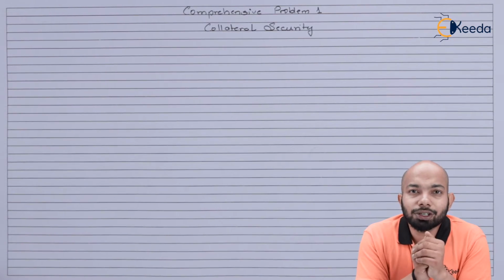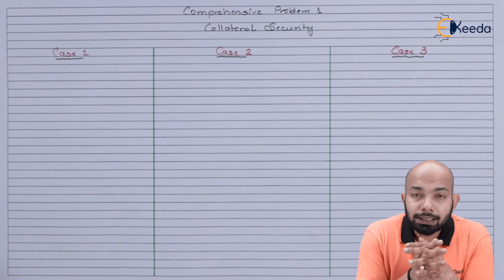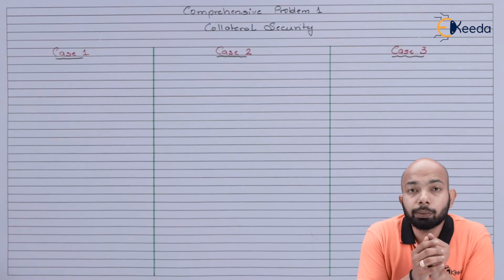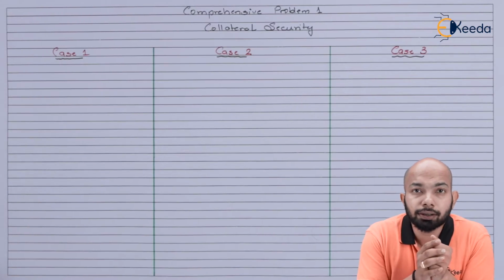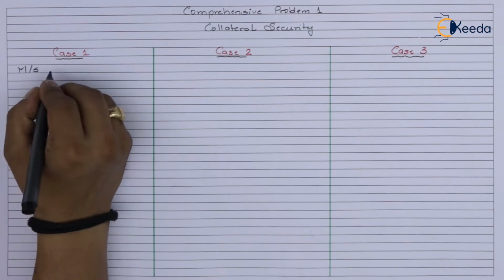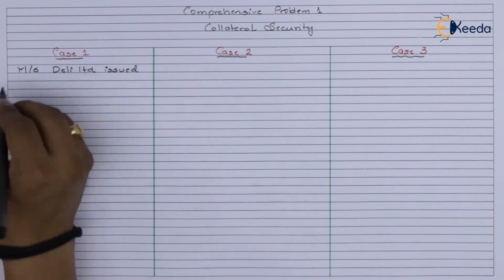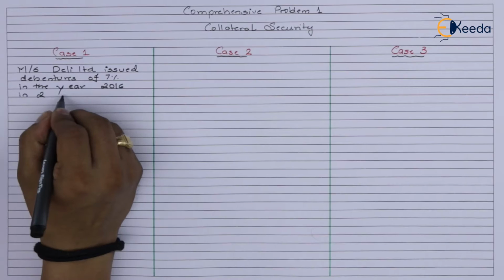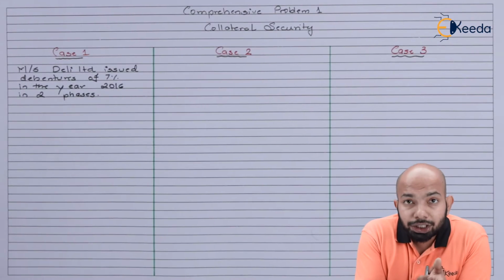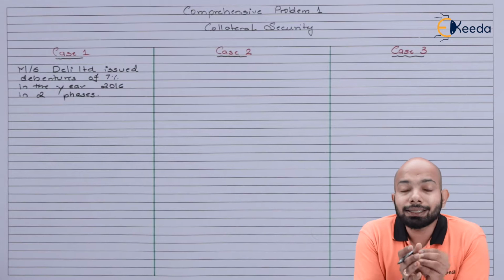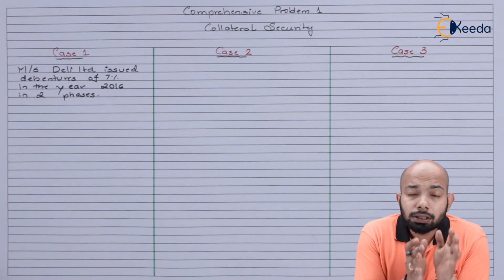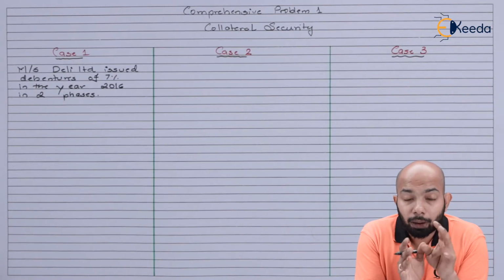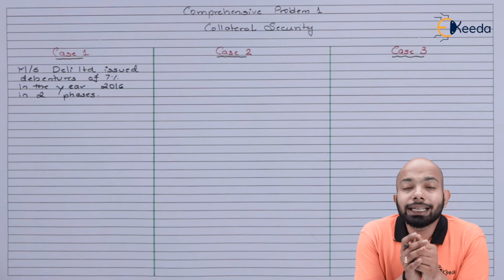So let's start with this illustration. These three case studies that we'll be studying will be related to the issue of debentures as collateral security. Let's start with case one. The question states that Messrs. Delhi Limited issued certain debentures of 7% in the year 2016 in two phases. Let's go ahead and figure it out.